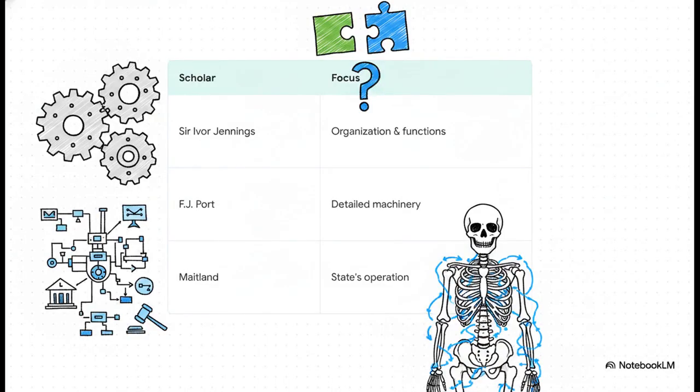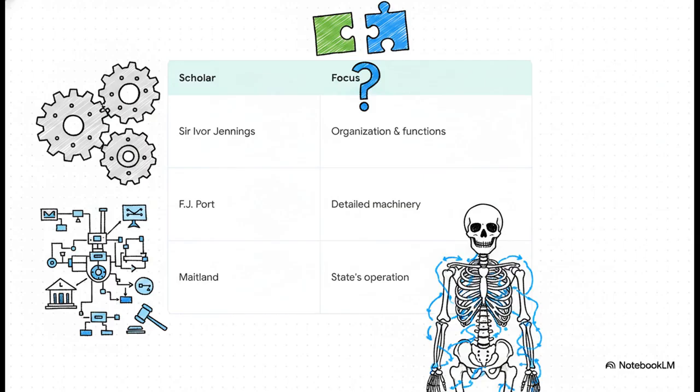Now, things get a bit tricky when we try to figure out exactly where constitutional law ends and administrative law begins. Scholars actually debate this heavily. Let's walk through it. First up, Sir Ivor Jennings. He argued there isn't really a logical distinction between the two, it's just about convenience. To him, constitutional law looks at the organization of the state, while administrative law deals with organization and functions, basically a specialist offshoot.